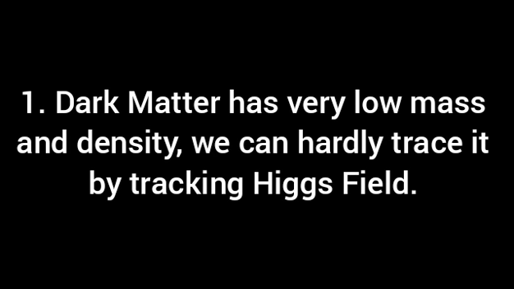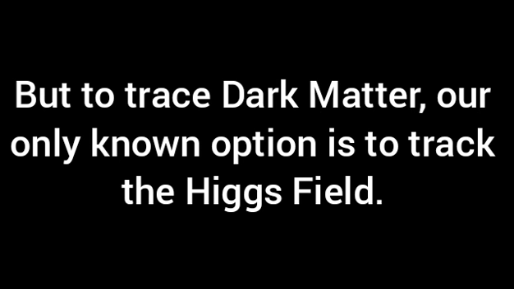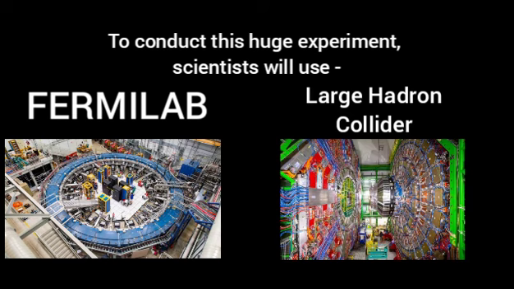If we talk about the characteristics of dark matter, we'll certainly miss 95% of the major points. But still, we'll try to figure out what this dark matter is. 1. Dark matter has very low mass and density. We can hardly trace it by tracking the Higgs field. But the scientists are trying hard to trace dark matter by tracking the Higgs field, because that's the only known option. Fermilab and the Large Hadron Collider will be used to conduct this huge experiment.